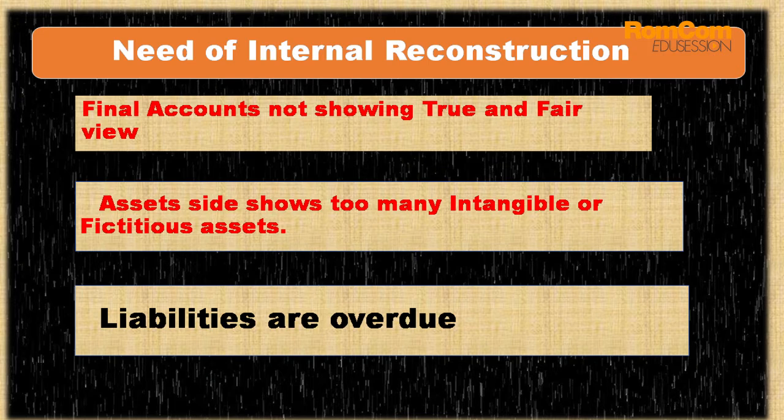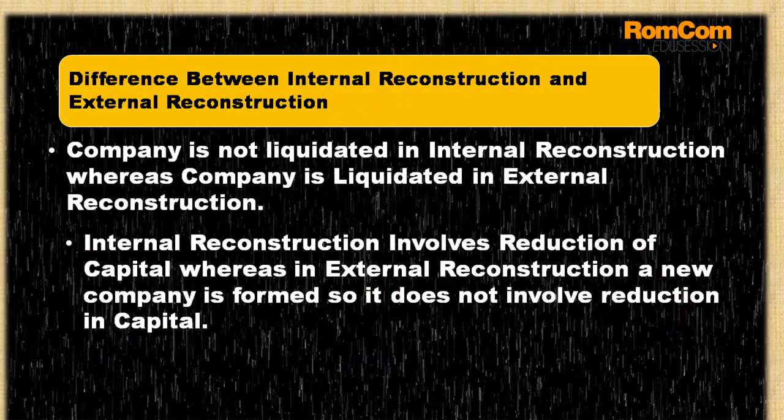If you have 12% debentures, if you have preference, we need to pay dividend on preference, we need to pay interest on loan. So for that, there is a problem with the company since the company is not earning profit. So that is why there is a need for internal reconstruction. Further, we will be moving towards what is the exact difference between internal reconstruction and external reconstruction.